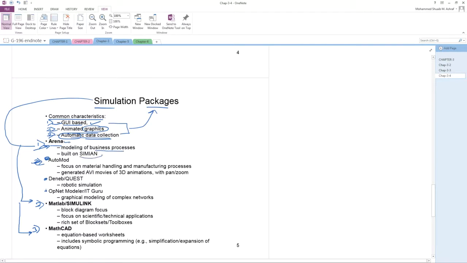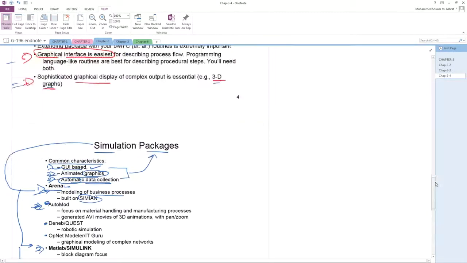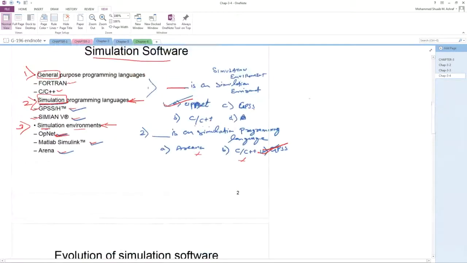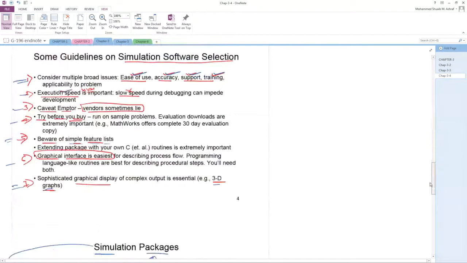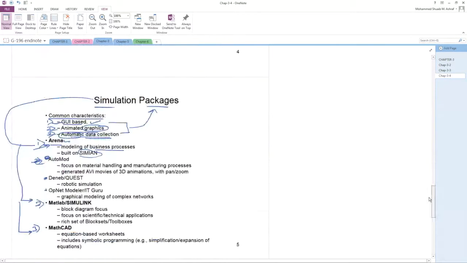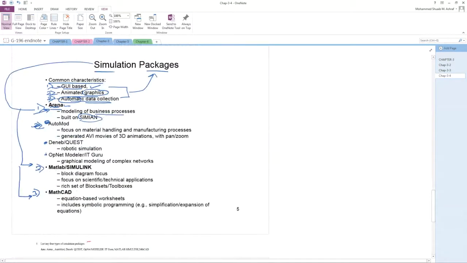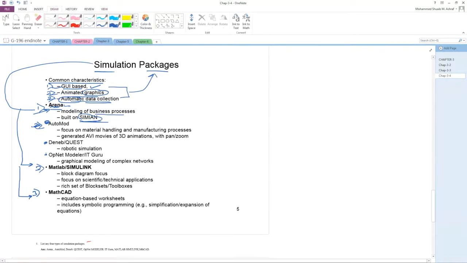It is built using Symbian language. As you studied here, what is Symbian? Here you see, this is a simulation programming language. So this Arena is built on Symbian. Okay.